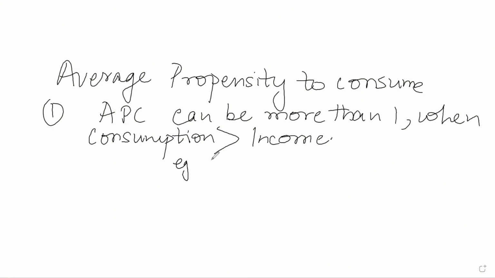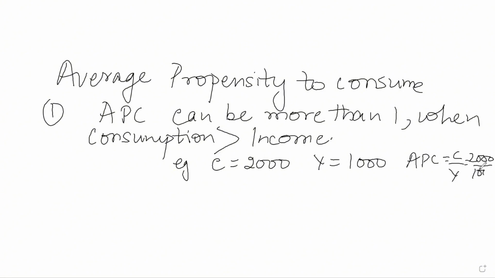Example, if consumption C is 2000 and income Y is 1000, APC will be C by Y, which is 2000 divided by 1000, so APC will be equal to 2, which is more than 1. So whenever consumption expenditure is more than income, APC will be more than 1.